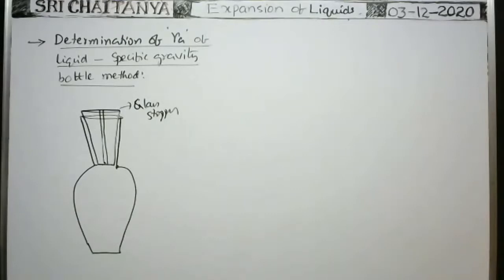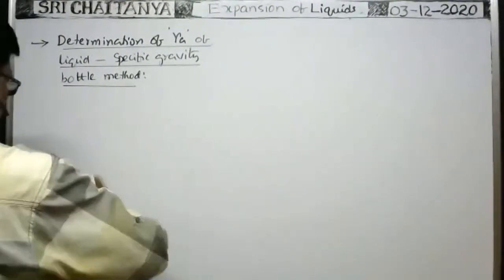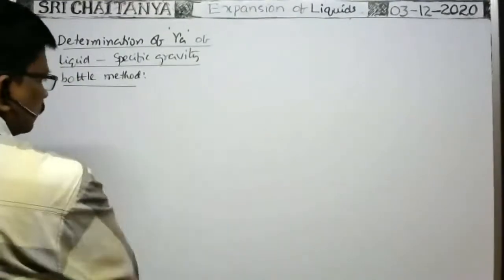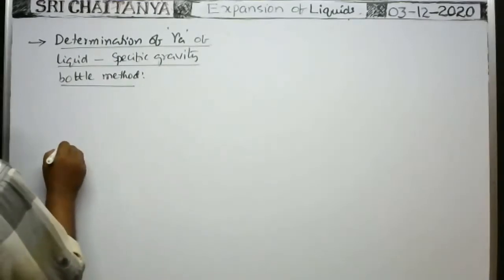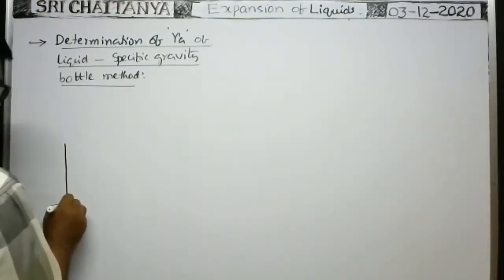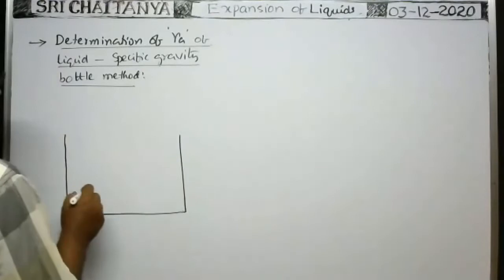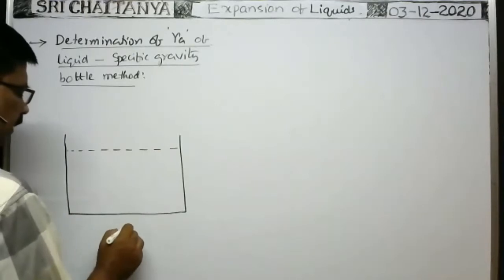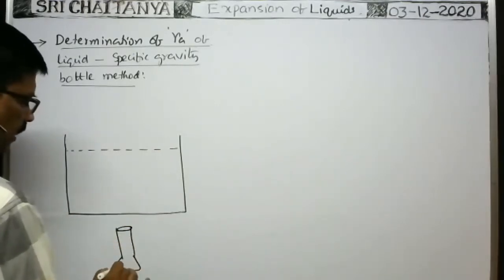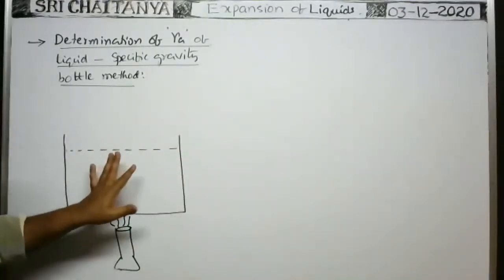Okay. Now, with the help of this glass bottle, how can we measure the coefficient of apparent expansion of the liquid? Now, you take a beaker, fill the beaker with liquid, and by means of a burner, you heat it. Of course, here it is filled with water.